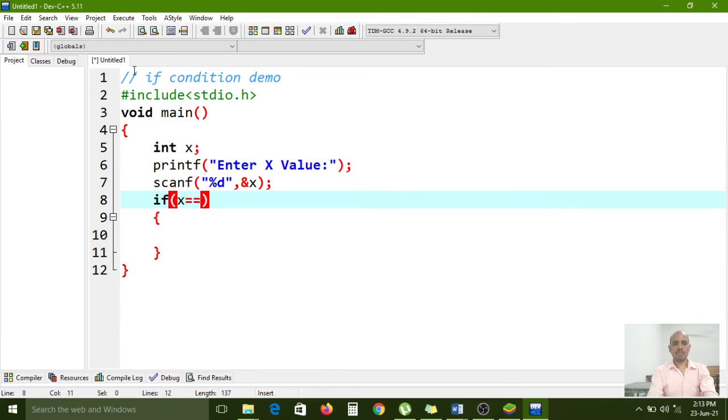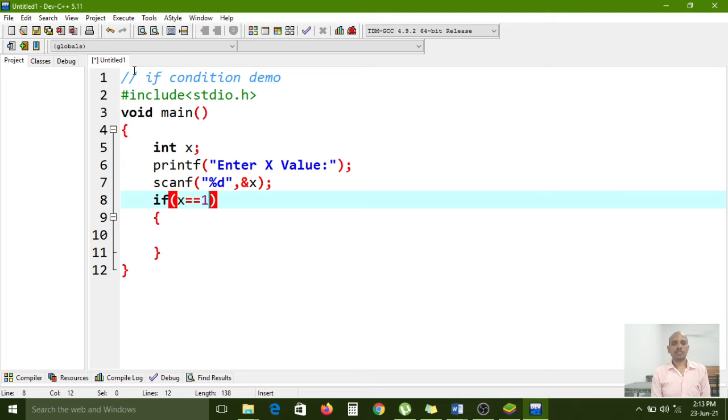Actually, in the C programming language, true or false conditions can be represented with only the numbers 1 and 0. If it is a true condition, it is represented with 1. If it is a false condition, it is represented with 0.